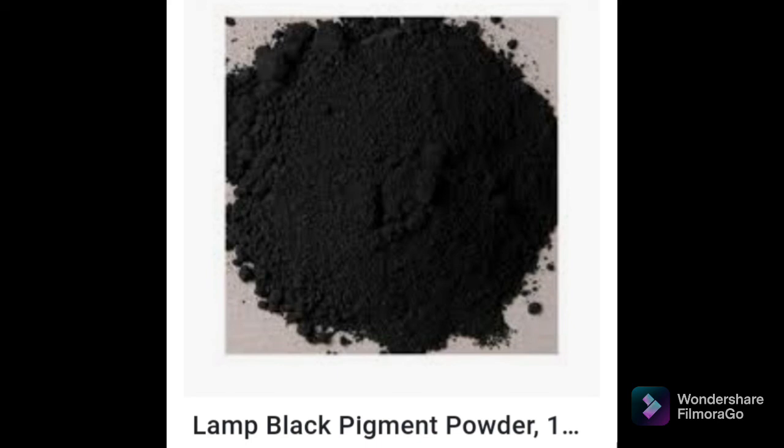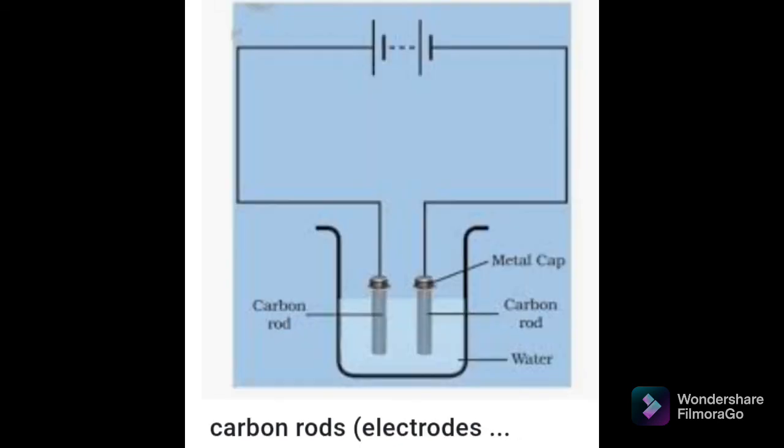So the next non-crystalline form is gas carbon. Gas carbon is formed as a deposit on the sides and roofs of retorts in which coal is destructively distilled. It is also a very pure form of carbon. It is very hard. It is used in making electrodes. So students, we have studied about electric circuits, and in an electric circuit we use electrodes. Also in a dry cell, if you just open that dry cell, then at the center of that dry cell you will get this electrode. So this black color electrode is made up of gas carbon. It is a good conductor of electricity.